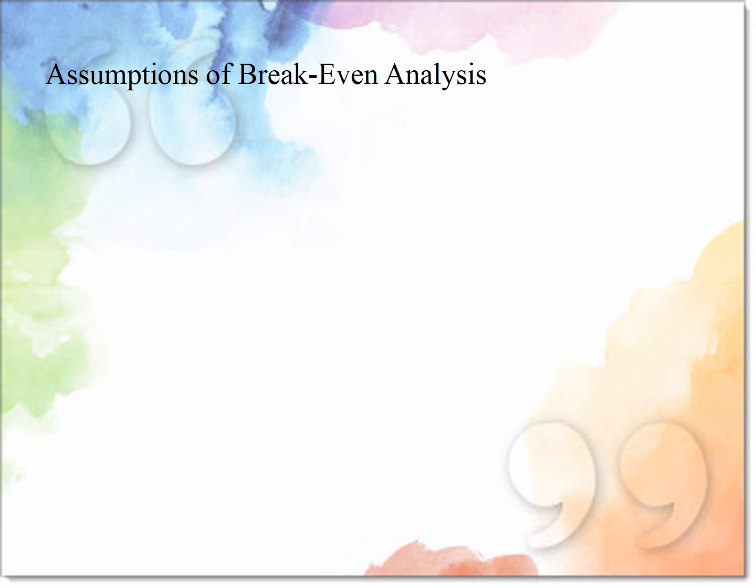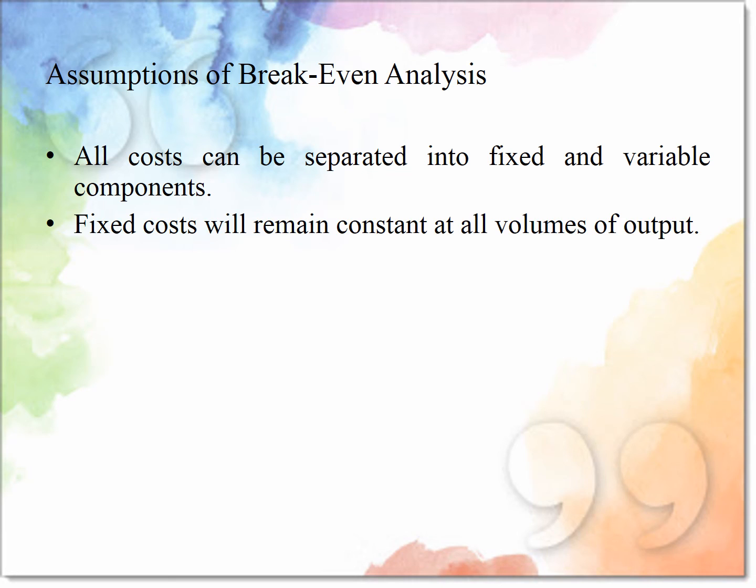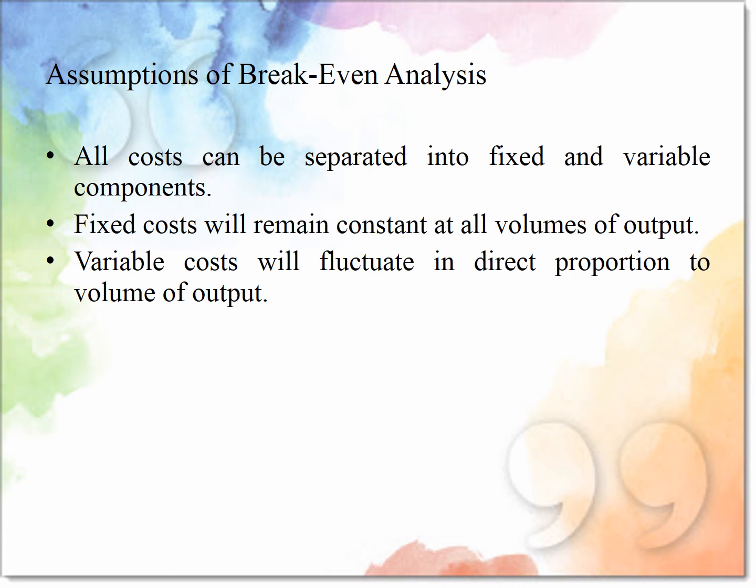Next is assumptions of break-even analysis. All the costs can be separated into fixed and variable components. Fixed cost will remain constant at all volumes of output. Next, variable cost will fluctuate in direct proportion to volume of output.